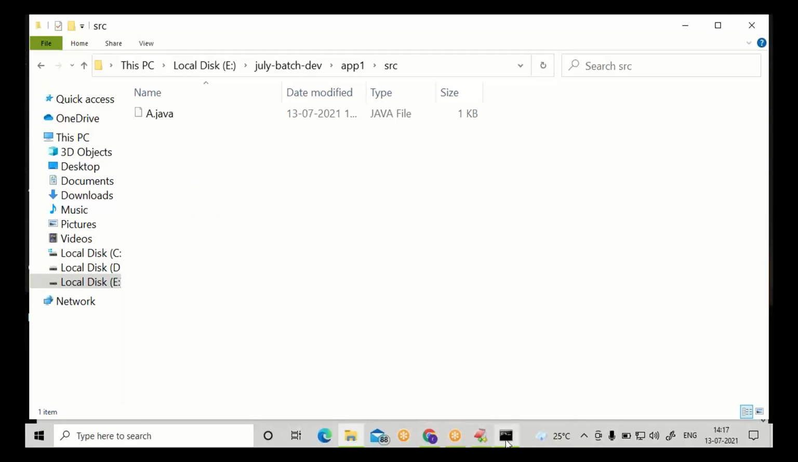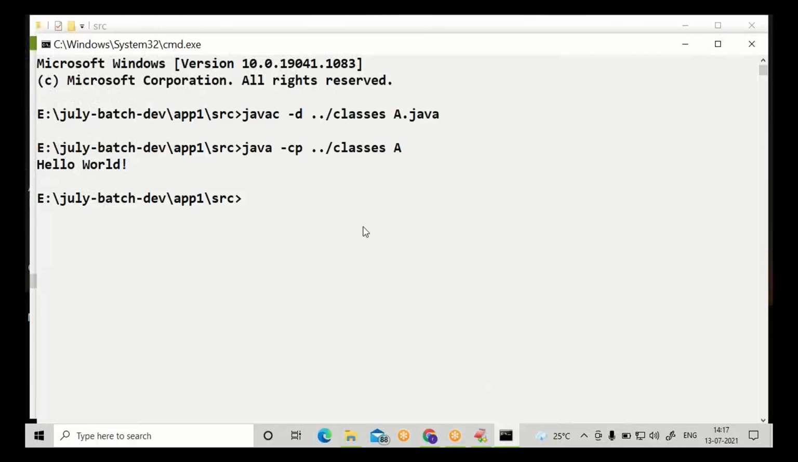Open a command prompt and trigger the javac command from the SRC. Afterwards, we triggered the java command from the same SRC by using the -cp option. In the previous session, we have seen the usage of -d and -cp. This is just a Hello World program.